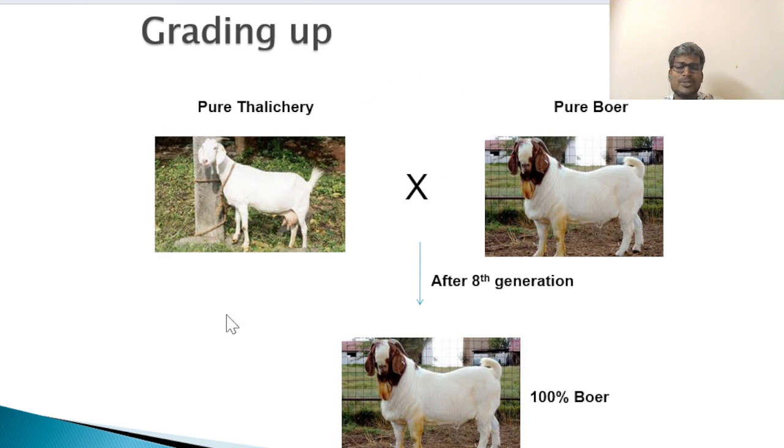Hence, they have chosen this Talacheri for grading up. See, what are we going to achieve in this grading up? Almost the Talacheri genome or the Talacheri traits get retained. In addition to Talacheri traits, we will add Boer traits to this. The Talacheri trait is that it will give maximum milk.